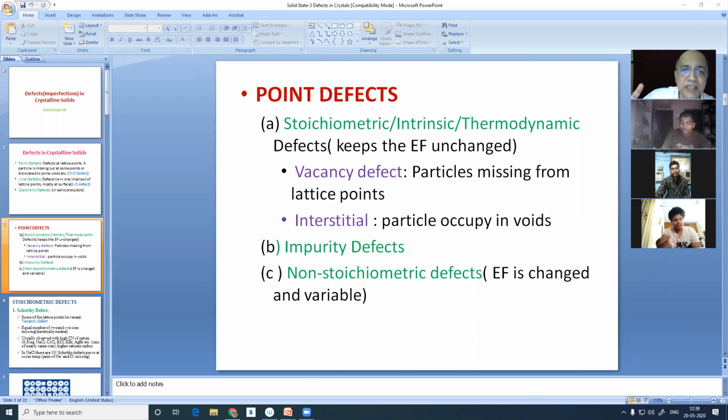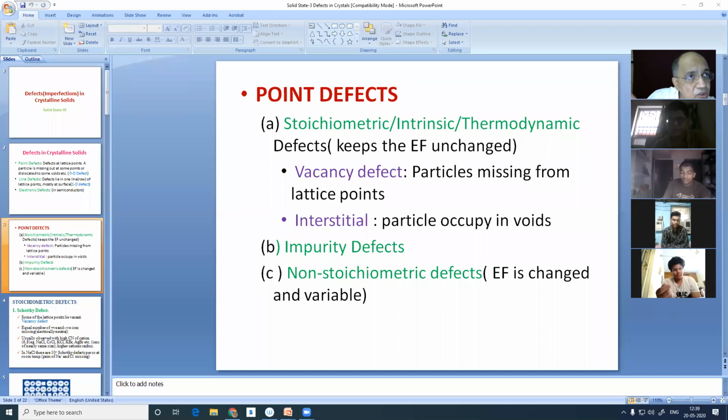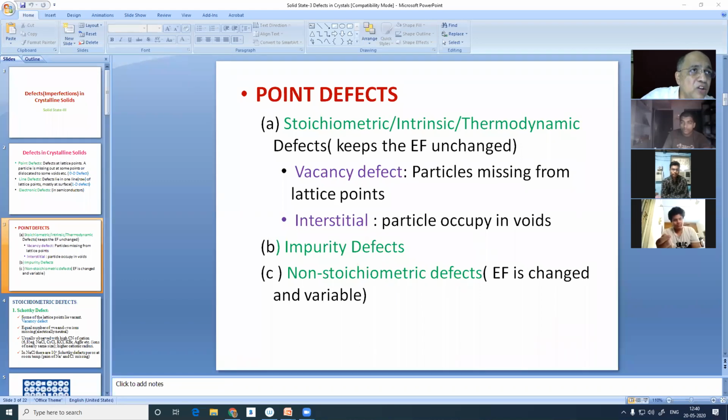So two things in stoichiometric type of defects: the cation anion ratio continues to remain simple. NaCl means 1:1. Even if the crystal contains 10 to the power 6 cations missing, 10 to the power 6 anions missing per centimeter cube, even if that happens in the defective crystal, the ratio remains 1:1, and electrical neutrality is maintained.